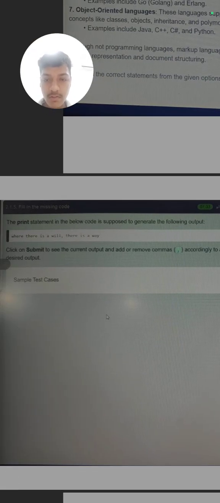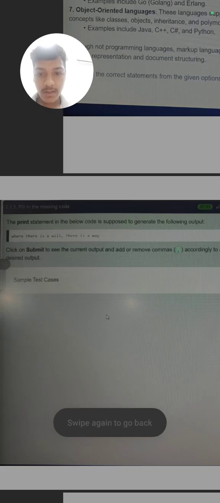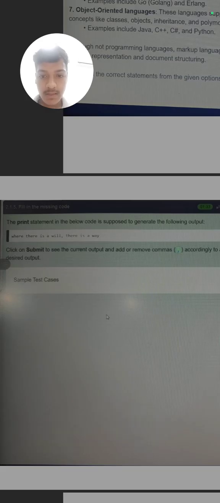This is our first code. Here the question is: print the statement in the above code to generate the output. We have to simply print: where there is a will, there is a way. As we have written print hello world, I have told you that it will be the same. If we write something inside the print statement, inside the brackets, it will be printed the same way.